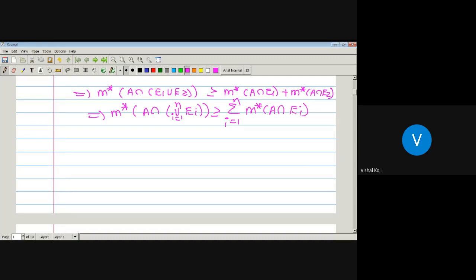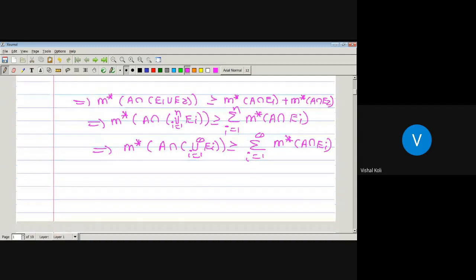Now we just apply mathematical induction on it. It is true for n equal to 1, and we assume that it is true for some n equal to k, and if we prove it is true for n equal to k plus 1, then we say that it is true for any value of n. Then by mathematical induction we can take n as tending to infinity. Then we get the outer measure of A intersection the union over i running from 1 to infinity of Ei is greater than or equal to the summation i running from 1 to infinity of the outer measure of A intersection Ei. So here we get the converse part of this statement.